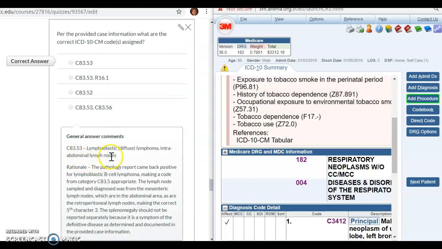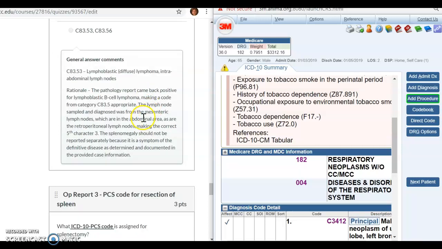Everybody did great on the principal diagnosis. The only thing here is we did not want the R16.1. Keep in mind that the splenomegaly should not be reported because it's a symptom of the definite disease.